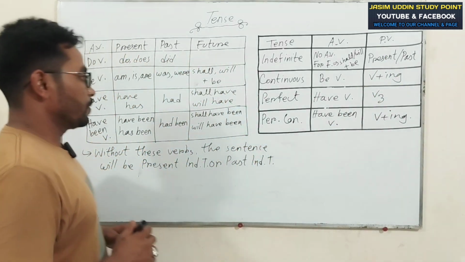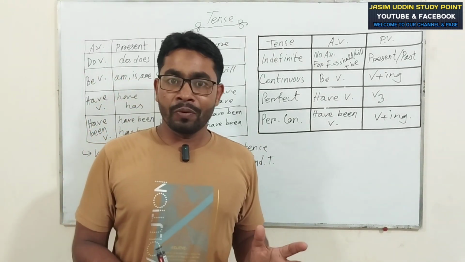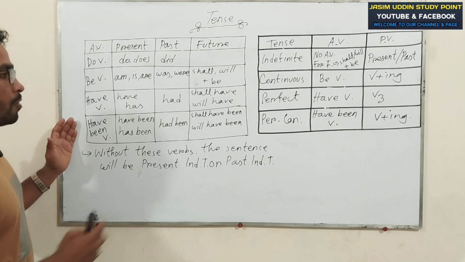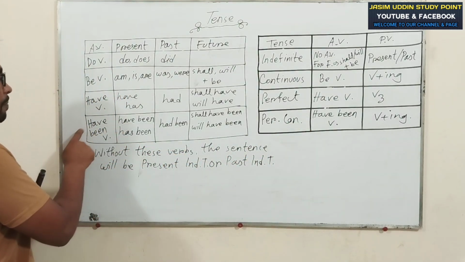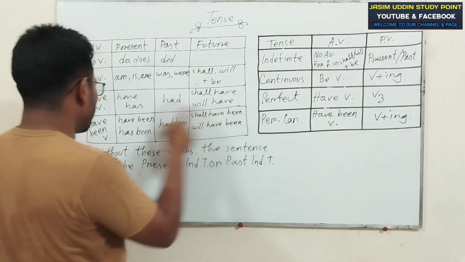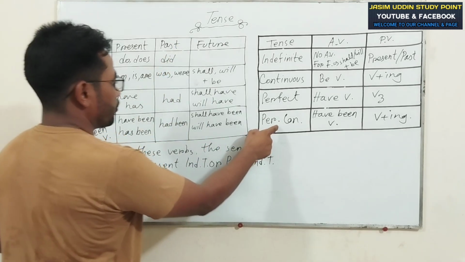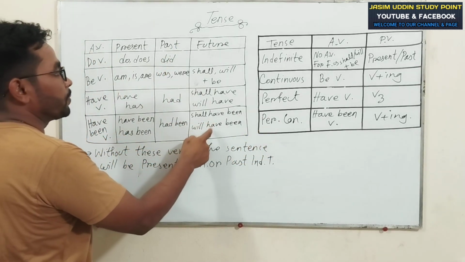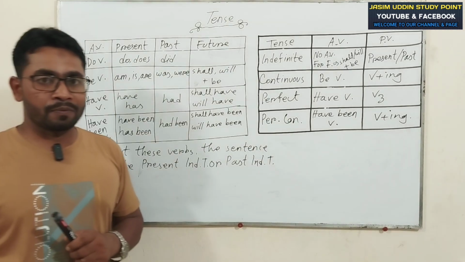Okay? Dear viewers, but with perfect continuous, present, past, or future, you have to follow have been verb. When the sentence will take present form of have been verb, that means have been, has been, the sentence will be present perfect continuous. When the sentence will take first form of have been verb, the sentence will be first perfect continuous. When the sentence will take future form of have been verb, the sentence will be future continuous tense.